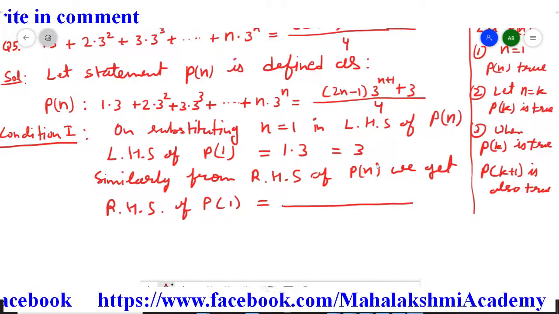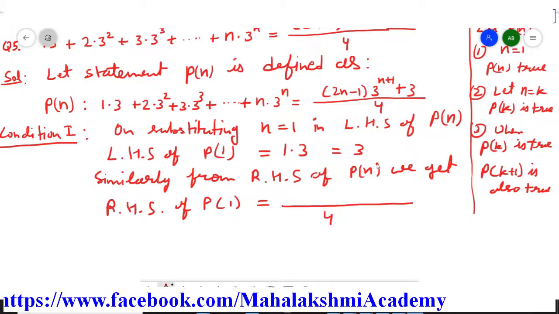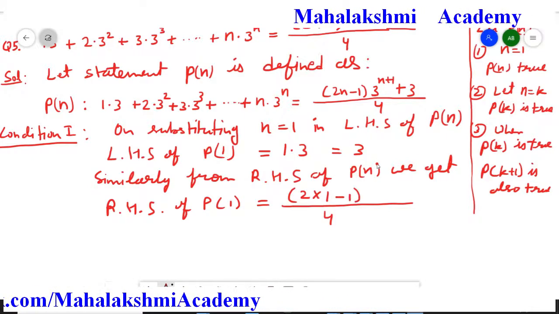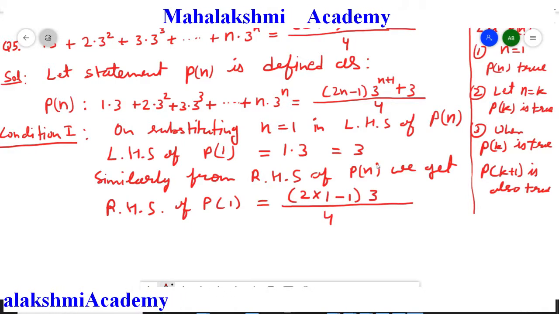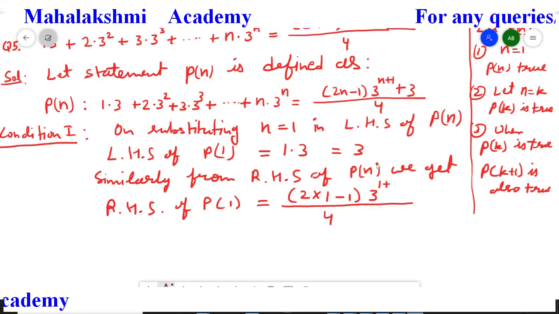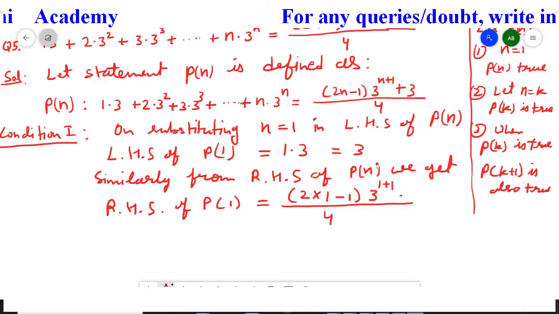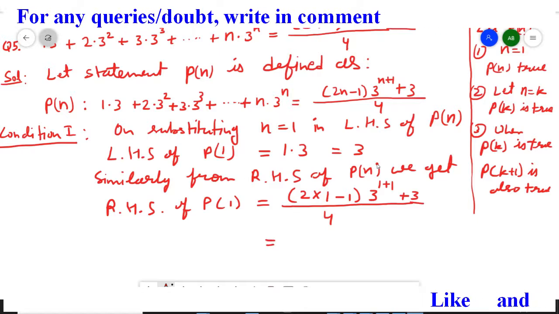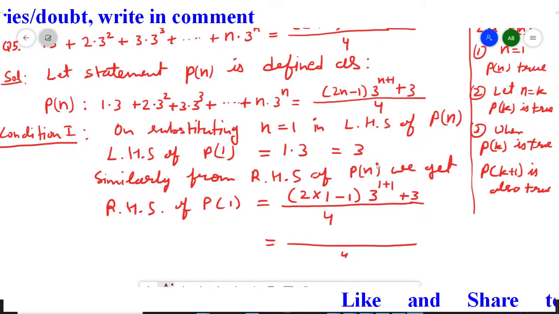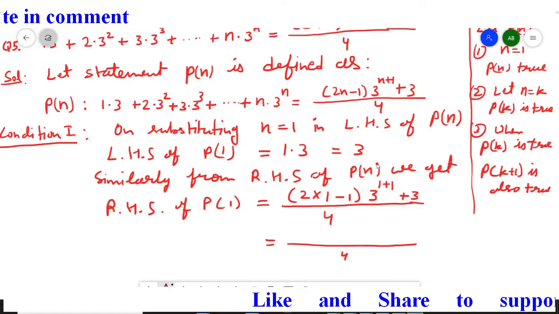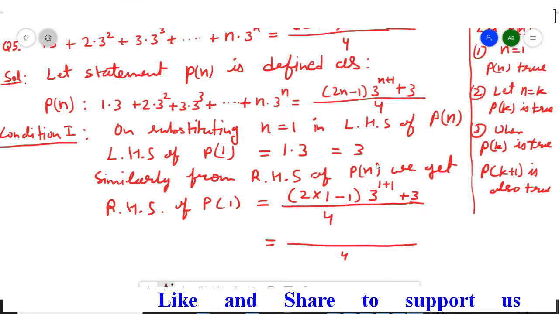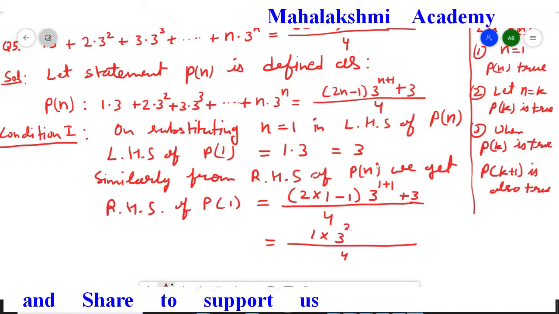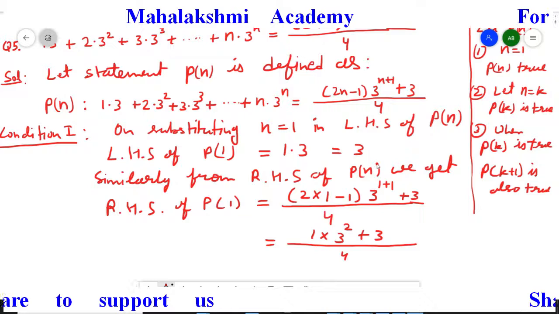So the whole divided by 4, and here 2n. 2n means 2 multiplied by 1, minus 1, then multiplied by 3. N plus 1 means 1 plus 1, because instead of n we have to write down 1, then plus 3. Now this side we have to solve. So the whole divided by 4, 2 ones are 2, then 2 minus 1 is 1, and 1 multiplied by 3, and this 1 plus 1 is 2, plus 3. Now we will solve this further.